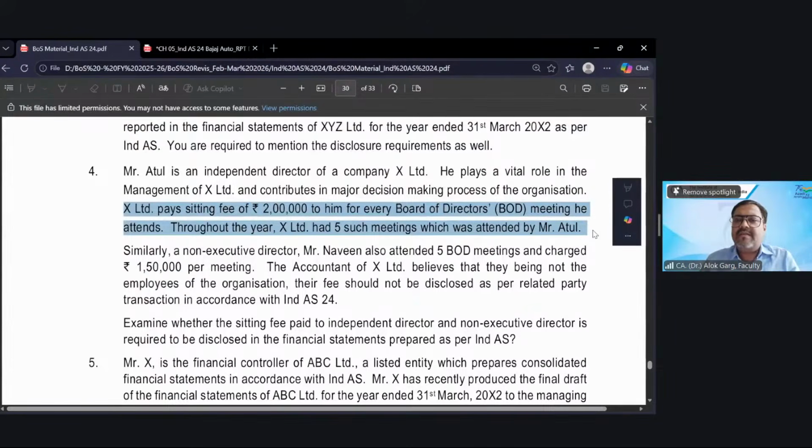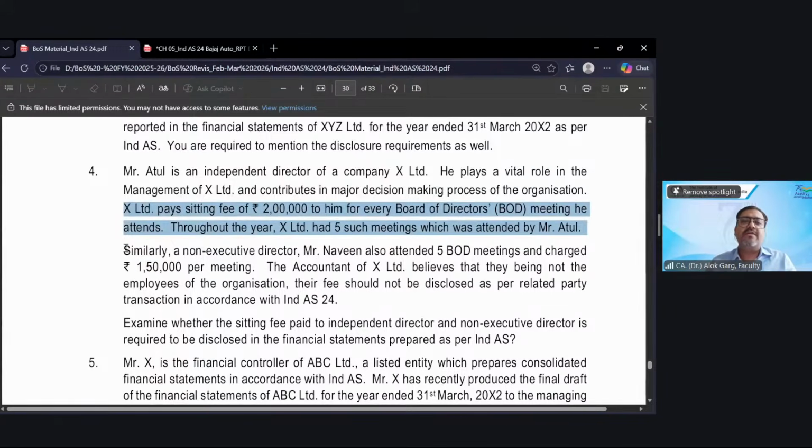Yes, sir, because he is playing the vital role. And he is an independent director. So executive, non-executive all are covered. And what is the transaction with Mr. Atul by this company? Only sitting fees. Sitting fees they are paying. Okay. So 2 lakh rupees for every meeting, 10 lakh rupees for 5 meetings. Okay. So this is the related party transaction.